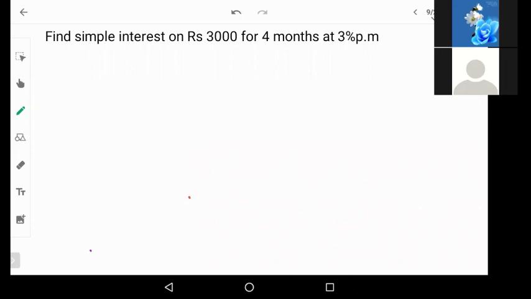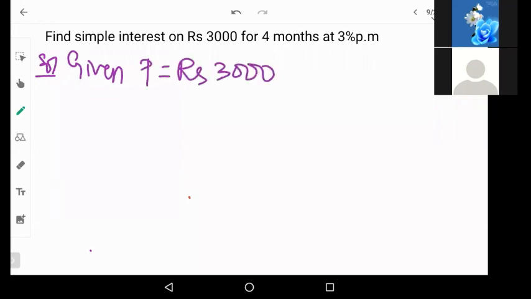Now what is given to us, that we also have to write down. So what is given to us is P, that is principal, is rupees 3,000. Rate is 3% per month. 3% PM is per month. But we always consider it for per annum.